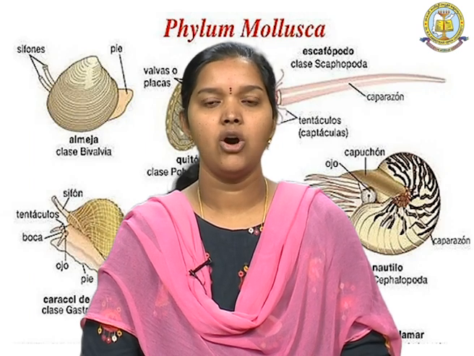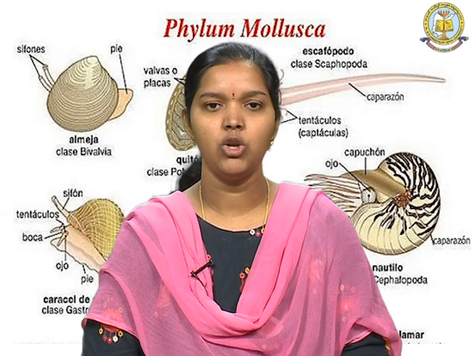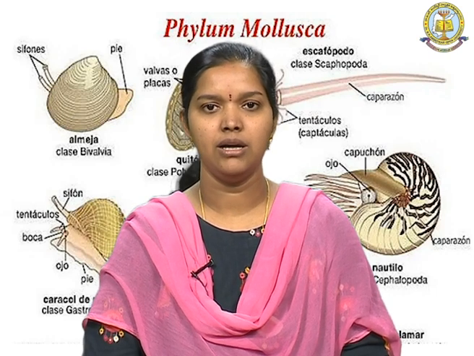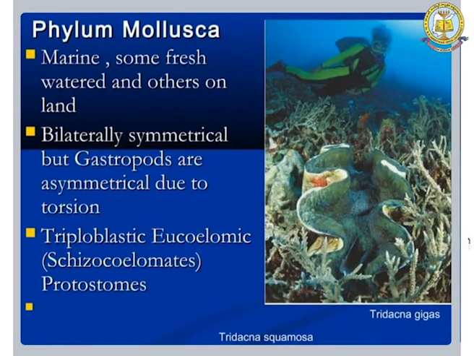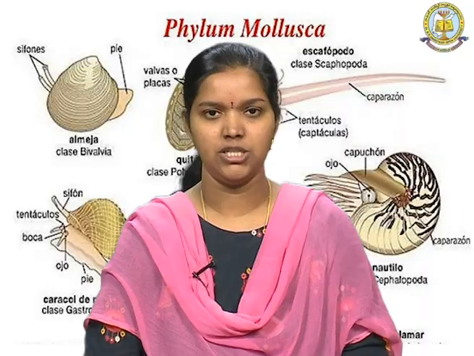The organisms belonging to the phylum Mollusca are mainly marine in nature. Some are freshwater and others are terrestrial, that means they are present on land. They have bilateral symmetry, that means the organisms can be divided into two equal halves, except gastropods, which are asymmetrical due to the presence of torsion.